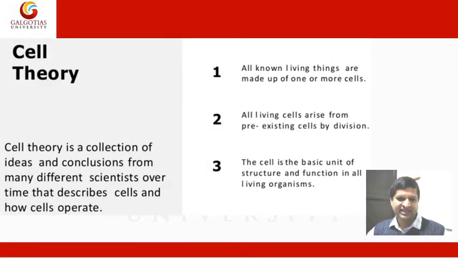Cell theory. Cell theory is a collection of ideas and conclusions from many different scientists over time that describe the cell and how cells operate. First, all known living things are made up of one or more cells. Second, all living cells arise from pre-existing cells by division. Third, the cell is the basic unit of structure and function in all living organisms.